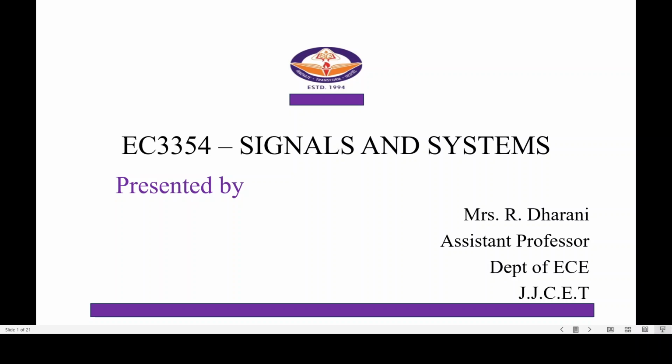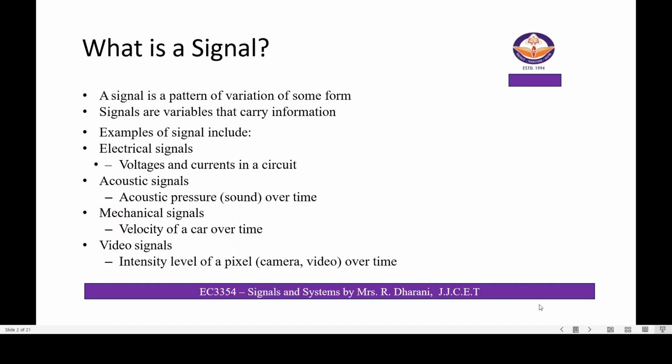Today we will discuss the topic signals and systems. First, we will learn what is meant by a signal. A signal is a pattern of variation of some form of energy. That means it's a variable that carries information. Some examples of signals are electrical signals, acoustic signals, mechanical signals, and video signals.